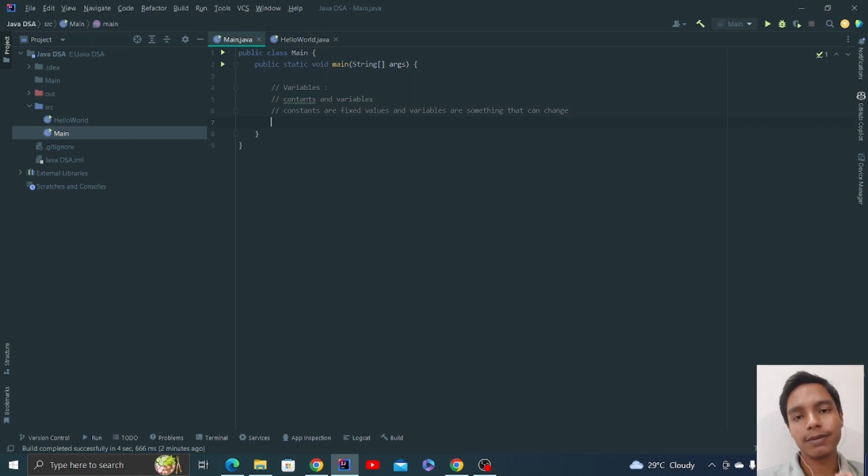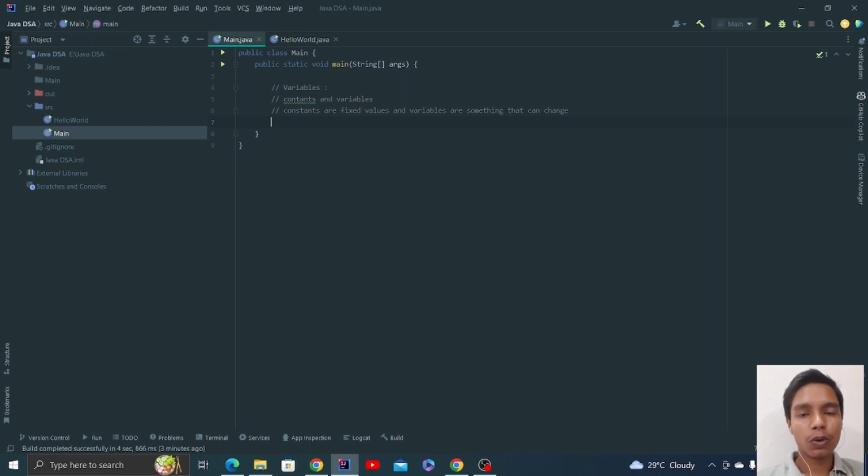Now let's see why we use these constants and these variables. Suppose you are making a project, and you want to store a particular value inside your memory.